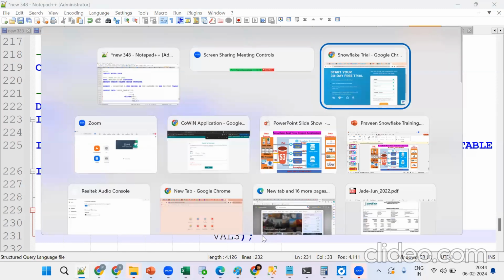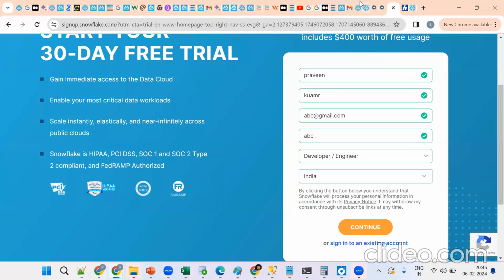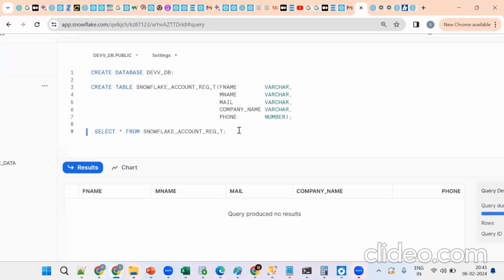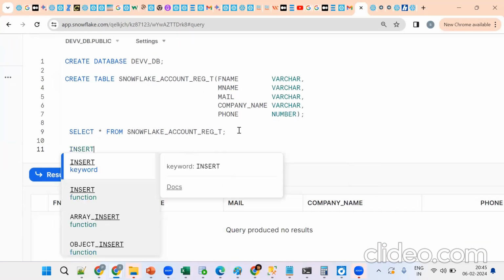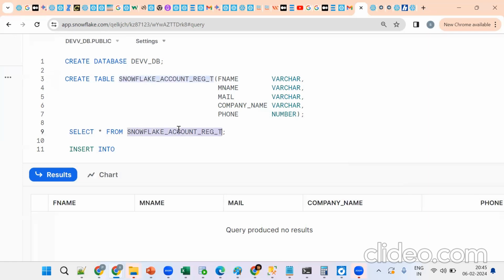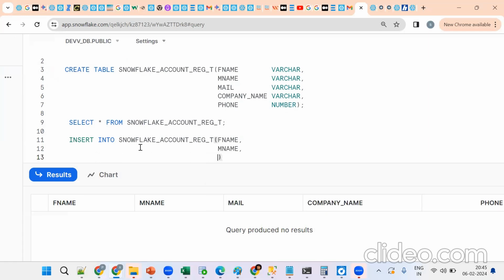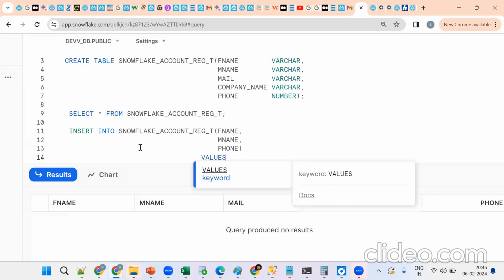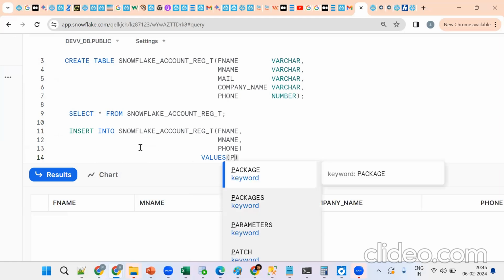Now what's our table name? It's a select star from this table. Now I should populate some data. Insert into our table name, bracket open, bracket close, columns: first name, middle name, phone. Suppose I go for 3 columns only. Tell me how many columns we are putting. 3 columns. Now how many values should you put? 3 values. Suppose I put something like Praveen.